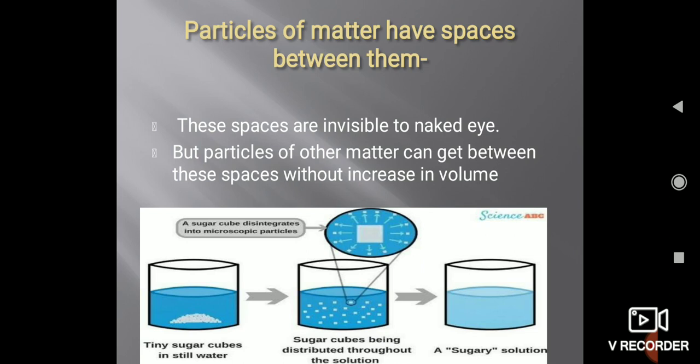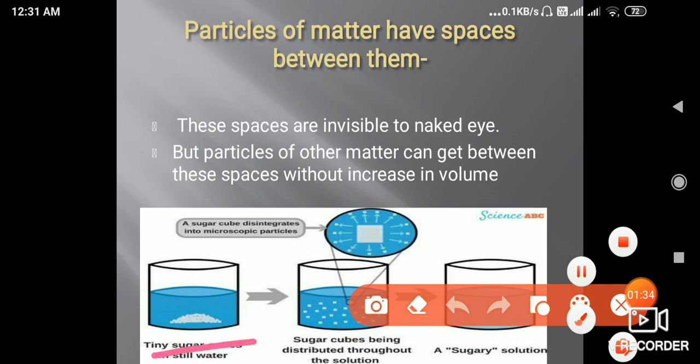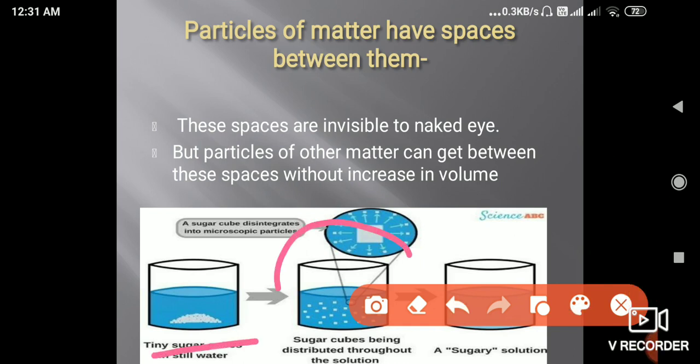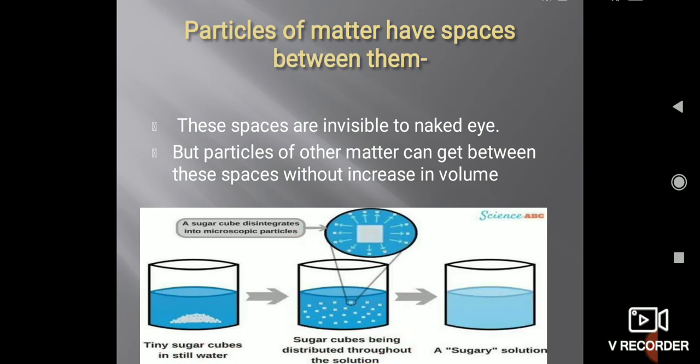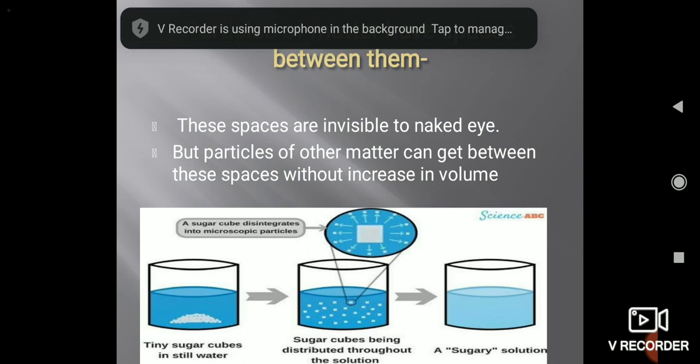In the first beaker there is a glass of water in which we are adding sugar crystals. After stirring or even without stirring, within a few minutes you will see that the sugar crystals dissolve in the water. Here there are tiny sugar crystals, and in this figure the sugar crystals are dissolving in the water, meaning they are breaking down into pieces.